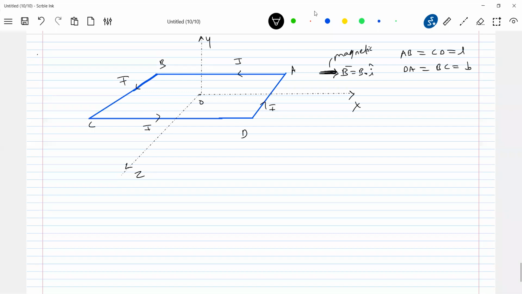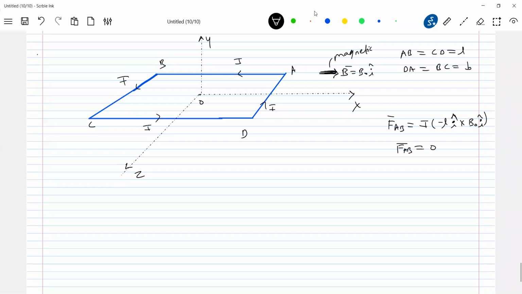We know a current carrying wire kept in a magnetic field will experience a force. So let's find the forces first. What is the force acting on the wire AB? Current flowing is I, AB bar. AB bar is what? L times minus I cap, cross B naught I cap. Shall I write directly? So I cross I will be 0. So no force is experienced by the side AB.